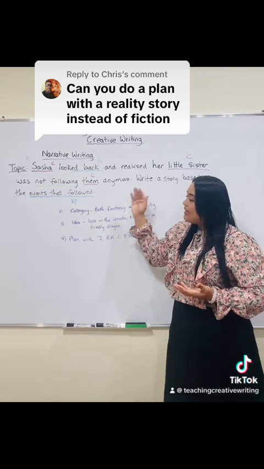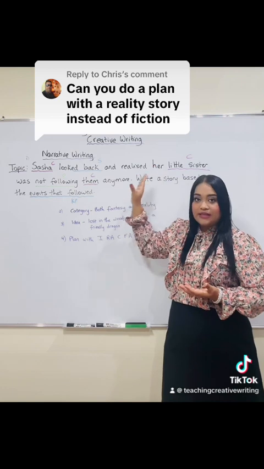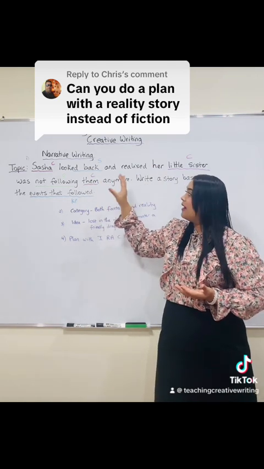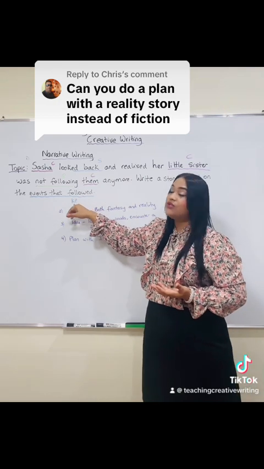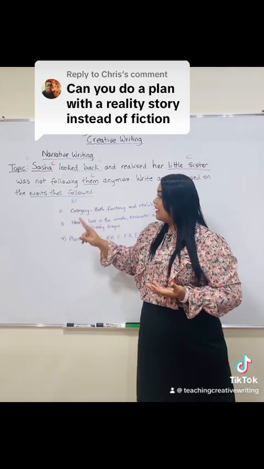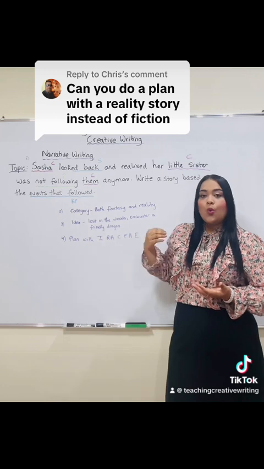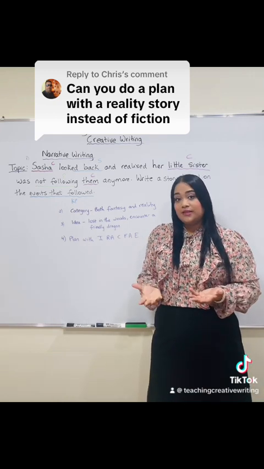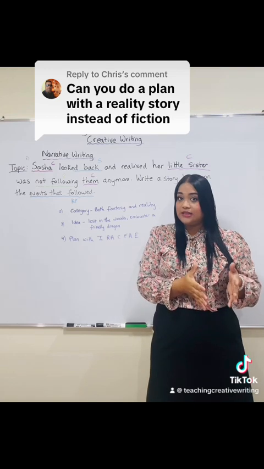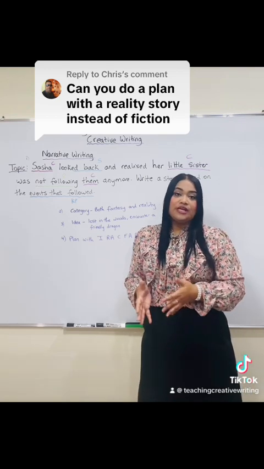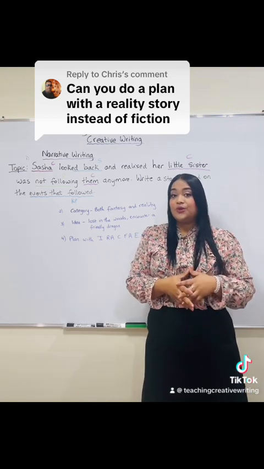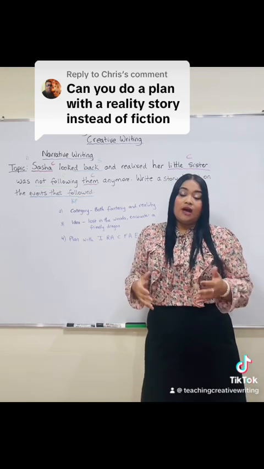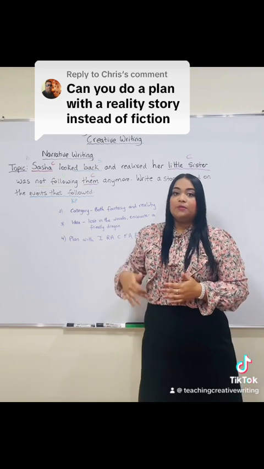Now, the second step. The first step would have been to identify from the question itself your character, your setting, and your problem, and any other key points. You would see KP, key point. The second step would move into what category the story would fall into. There are two categories for narrative writing: fantasy type stories and reality type stories. The fantasy type stories are stories where you can make up anything, ghosts, duppies, you name it. And the reality would be things that are based on real life.